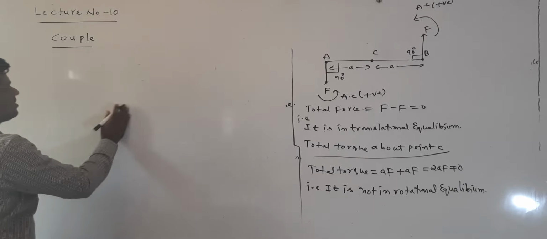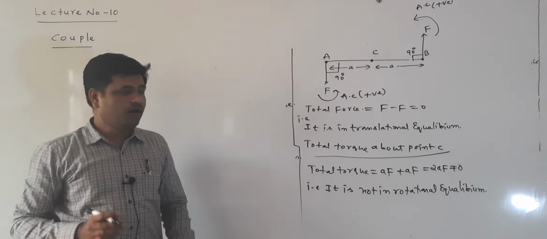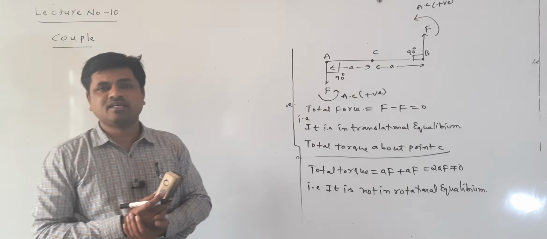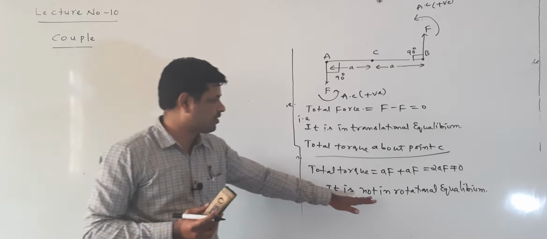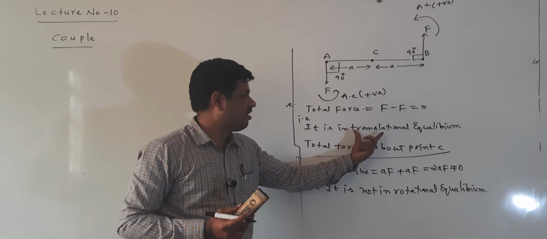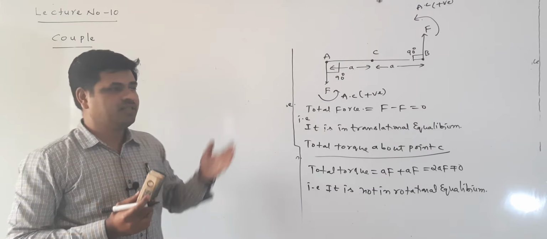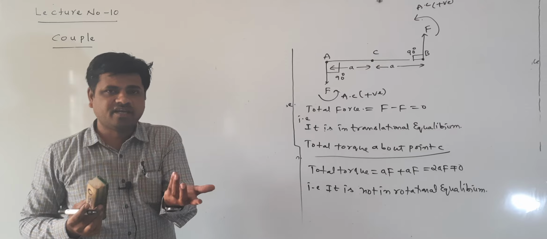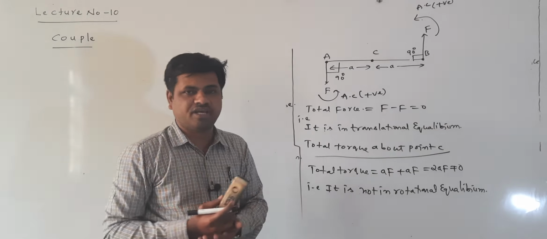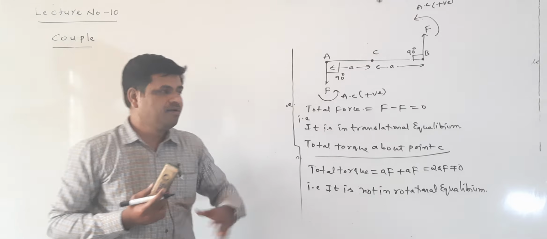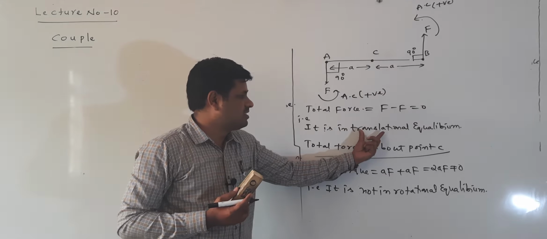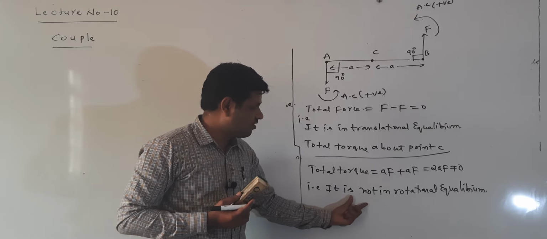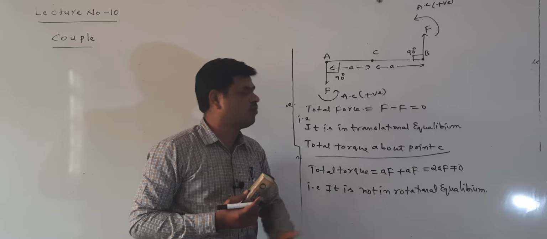What is the definition of the couple here? In this example, it is not in rotational equilibrium. It is not in rotational equilibrium means it produces rotation, but it cannot produce translation. In the previous example, it is in rotational equilibrium, meaning there is no rotation, only translation. But here it is in translational equilibrium, meaning there is no translation. It can produce only rotation.